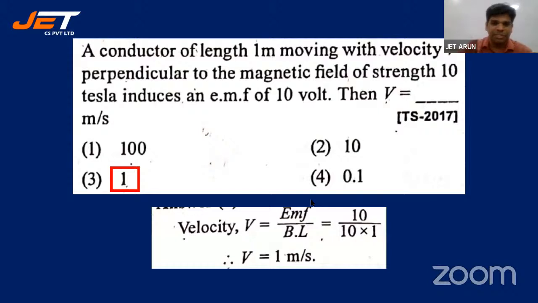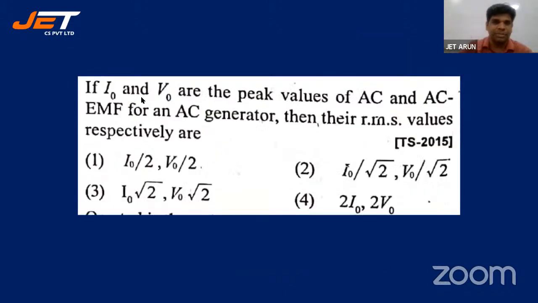Here, EMF is equal to BvL. So B is equal to EMF by vL. EMF given is 10 volts. B, magnetic field strength, is 10 Tesla times 1 meter is equal to 1 meter per second. Here's the next one, students. If I naught and V naught are peak values of alternating current and alternating current EMF for an AC generator, then their RMS values respectively are. RMS values formula, students.